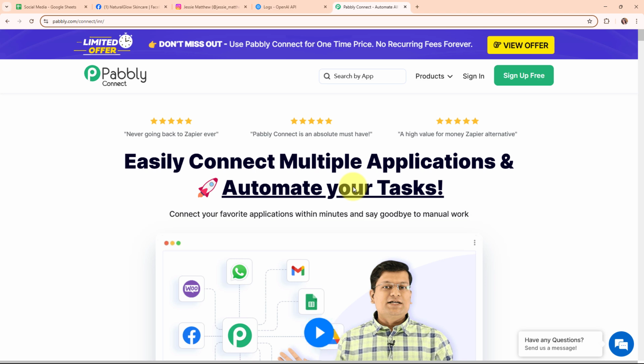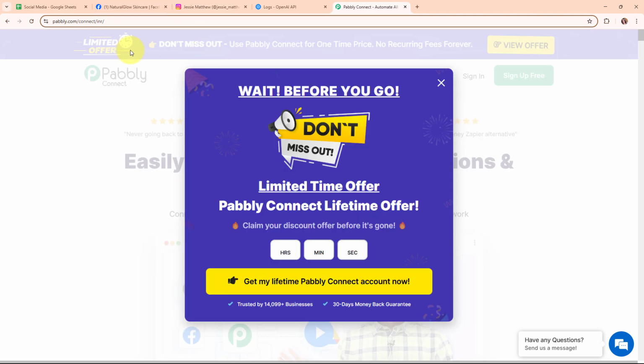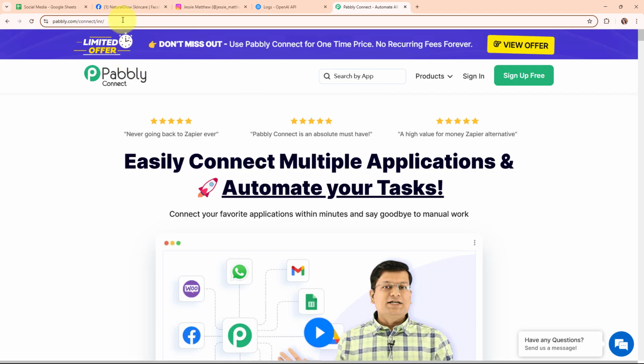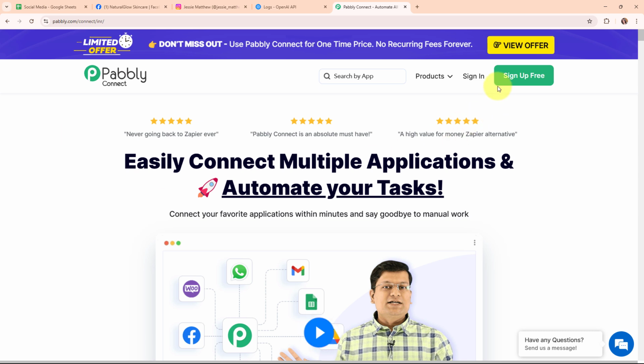Okay, so here on my screen you can see Pabbly Connect's homepage, and you can visit it by simply browsing for the URL pabbly.com/connect/aina/ in your browsers. And here you can see two options that are sign in and sign up free. If you're a new user, click on sign up free and get free 100 tasks every month to explore the software. And if you're an existing user, click on sign in. Here I'm an existing user, so I'm clicking on sign in.